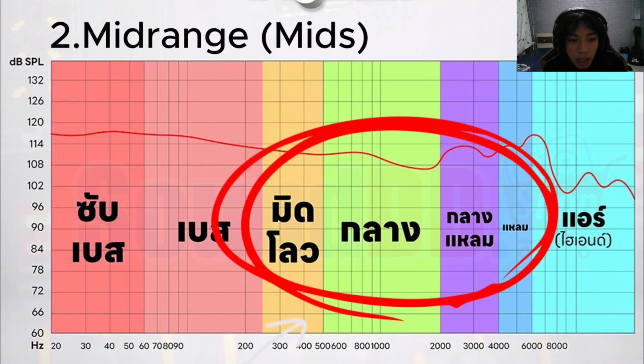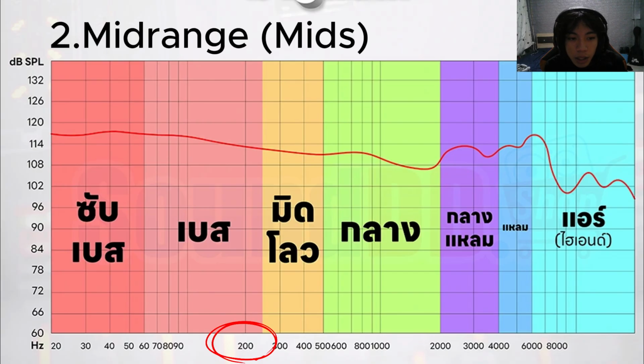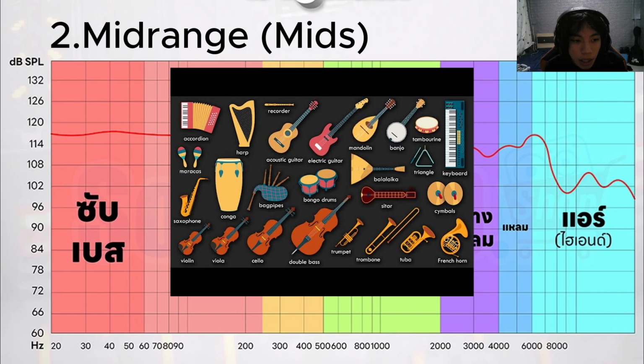The mid-range is 250 to 4000 Hz. The most critical range, as it contains vocals and the majority of musical instruments.